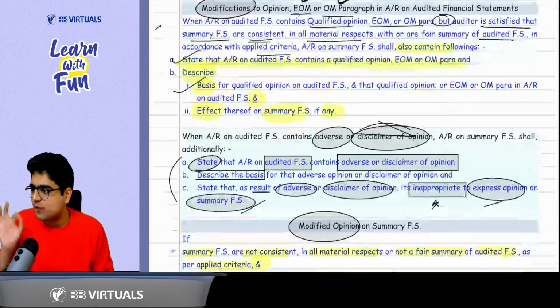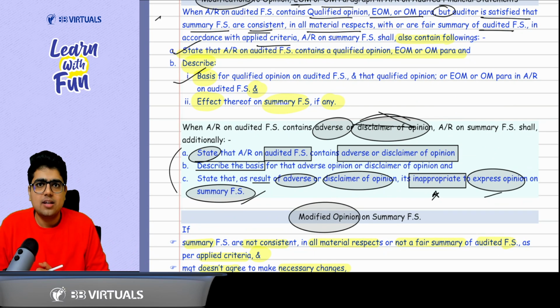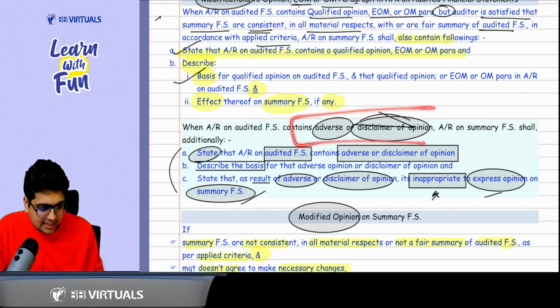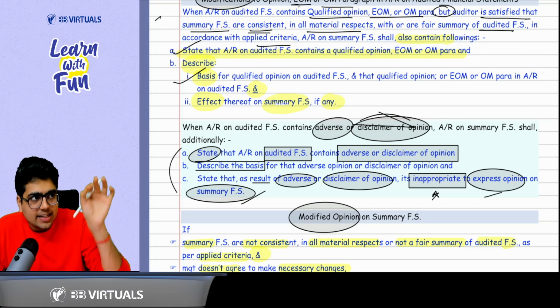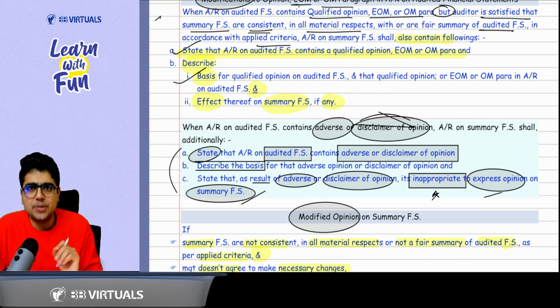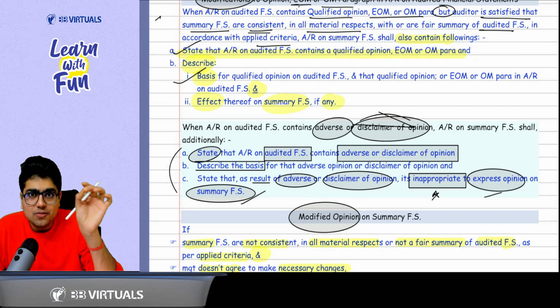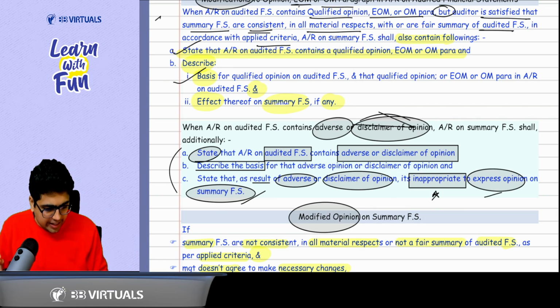Sir, what if it was not a qualified opinion, but it was an adverse opinion or disclaimer of opinion? Then in that case, what happens? Again, two points remain the same. You need to mention the fact that in the audited financial statements, there is an adverse opinion. There is a disclaimer of opinion. Also describe the basis for these opinions and state that because of this adverse opinion, because of this disclaimer of opinion, it is not appropriate to express an opinion on the summary financial statement.